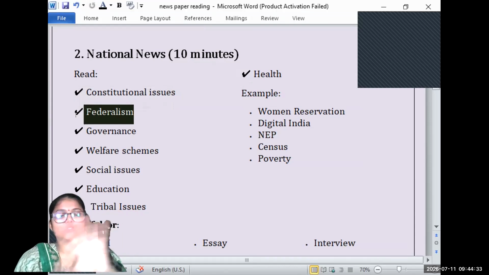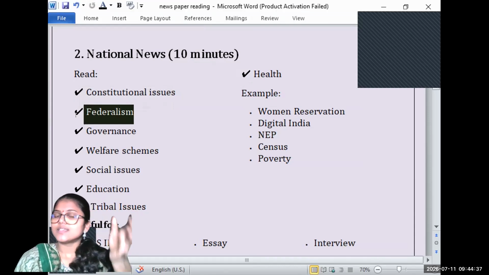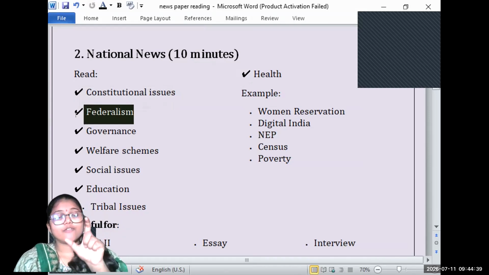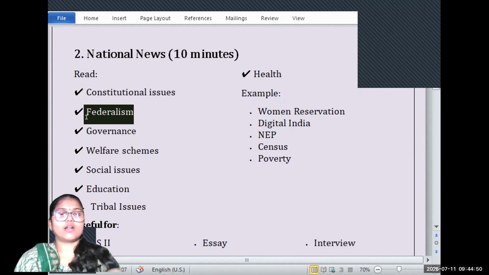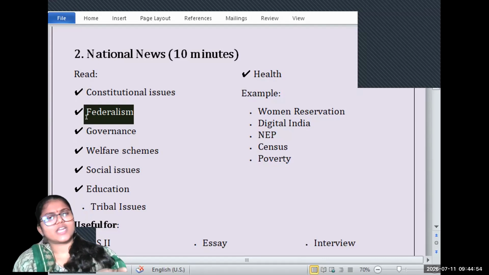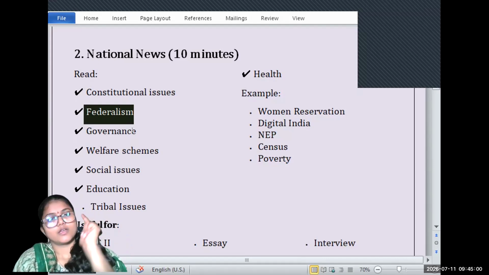Initially, MG NREGA was solely funded by the center, all the expenditure was provided by the center, but now 10% of the expenditure has been transferred to the state. So this has added to the burden on the state expenditure. Such kind of news, if you find, then you should for sure use that.